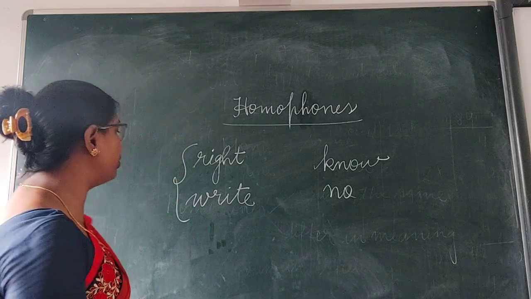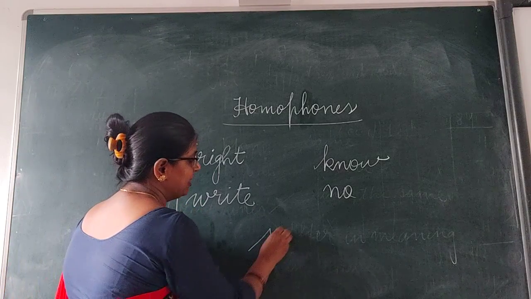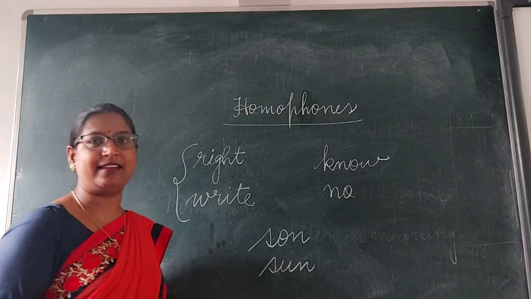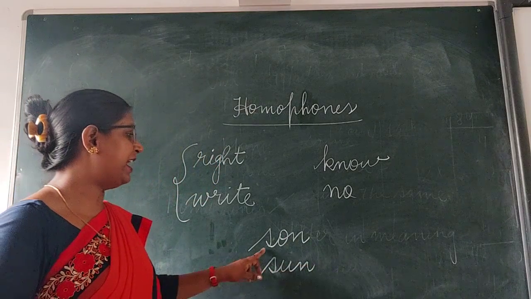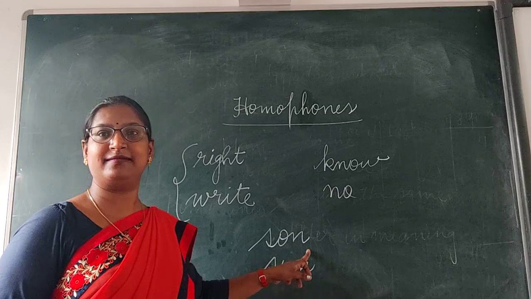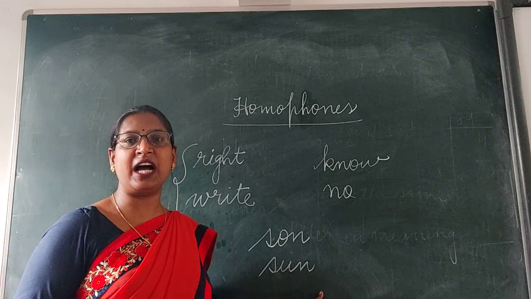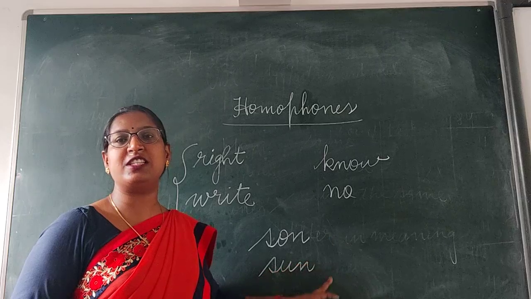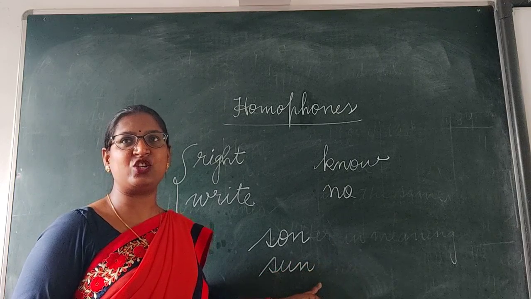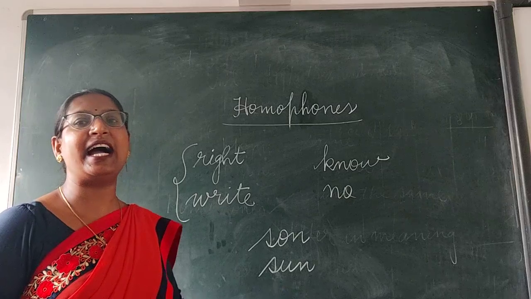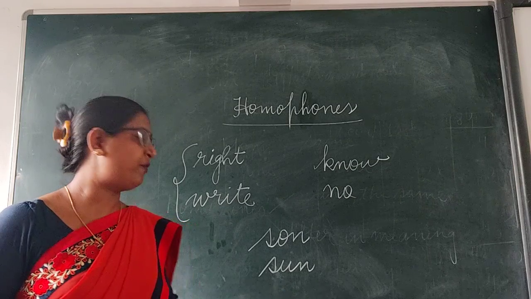Now let's see one more example. S-O-N, son. S-U-N, sun. Both the words sound the same. Their pronunciations are the same. But you can see here the spellings are different and their meanings are different.